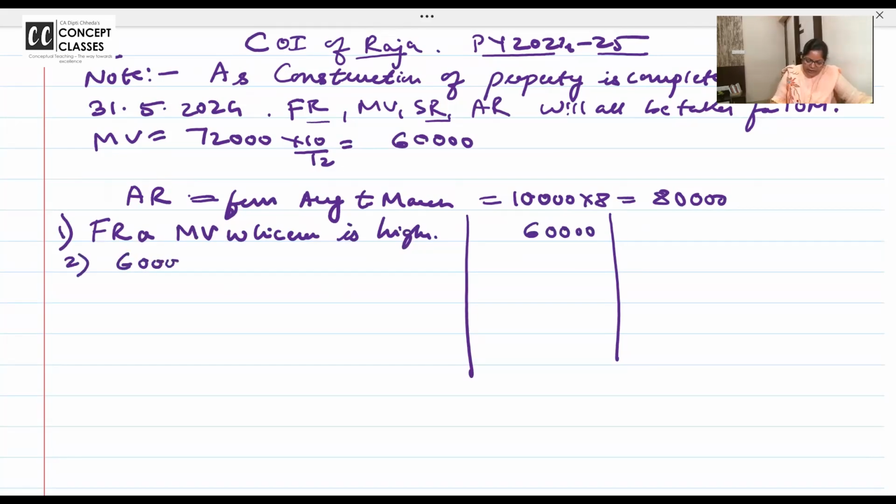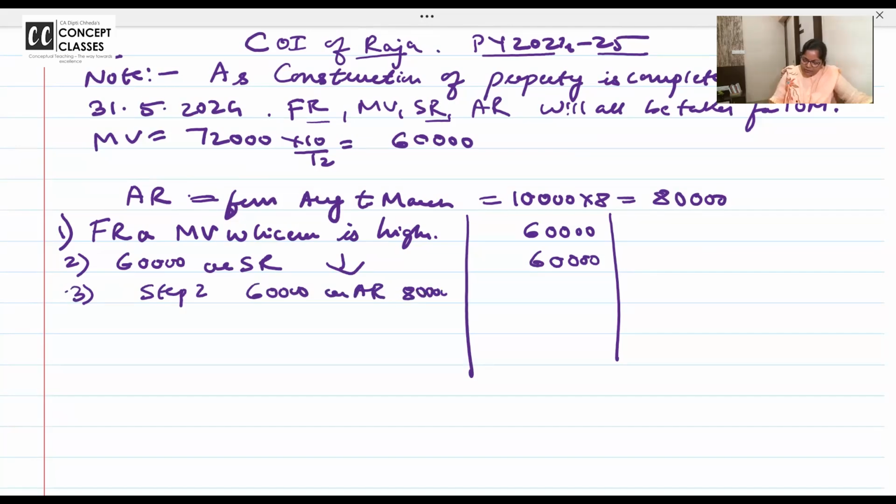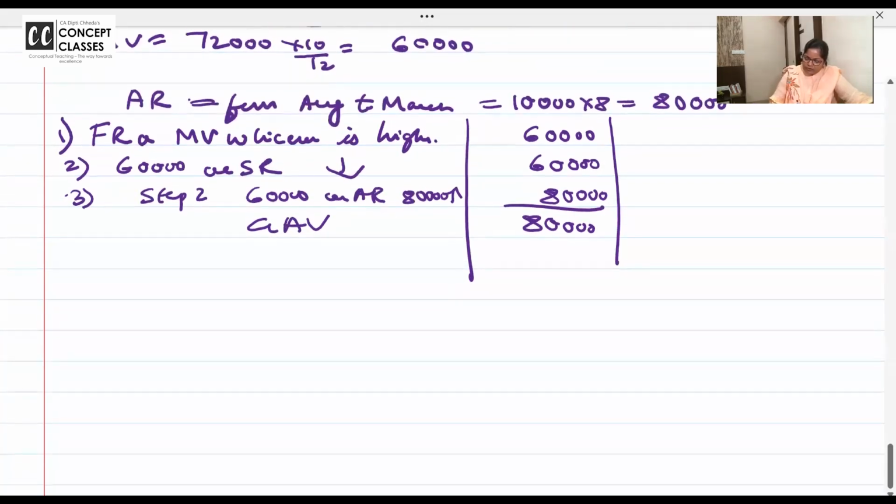Step 2 is 60,000 or standard rent, whichever is lower. Standard rent nahi diya hai, so 60,000. Step 3 is step 2, 60,000 or actual rent, 80,000, whichever is higher. So 80,000. So my gross annual value is 80,000.